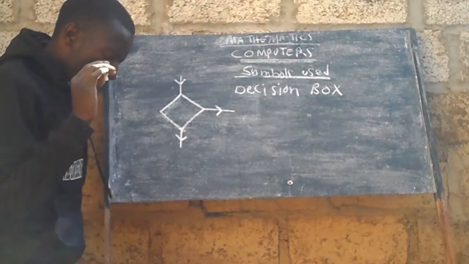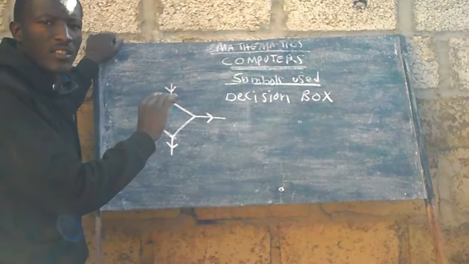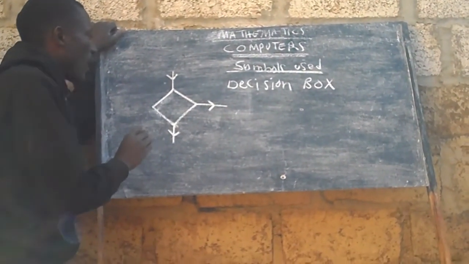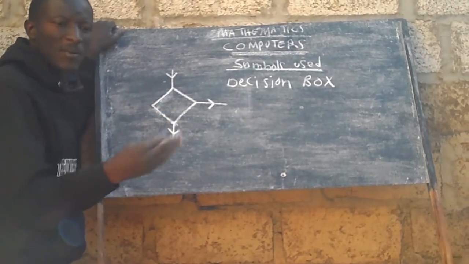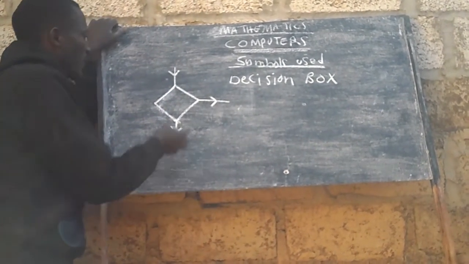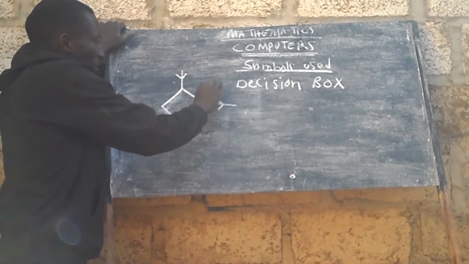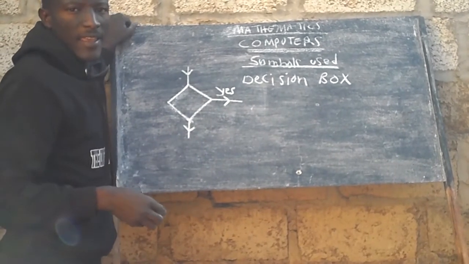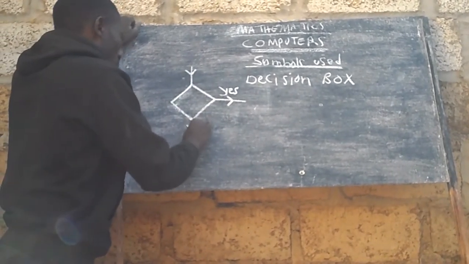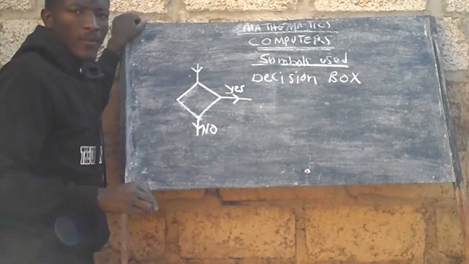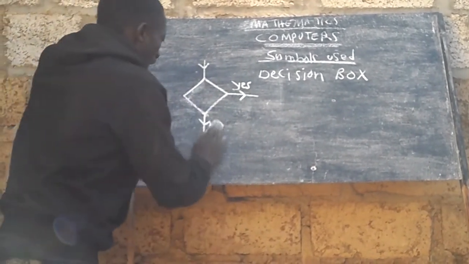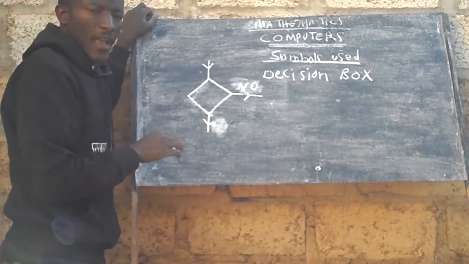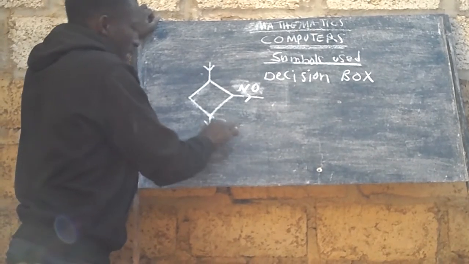Now there are quite a number of things that you need to take note of in the decision box. In this decision box, it will have two directions. A decision is about yes or no. So it may have this one as a yes and this one as a no. At the same time, it may have this one as a no and that one as a yes.